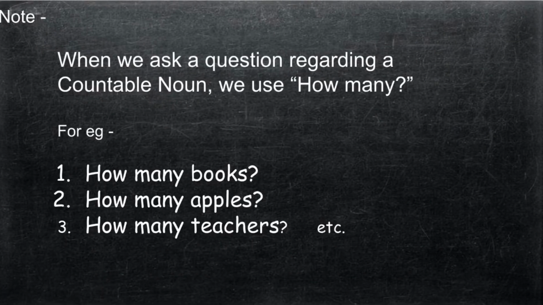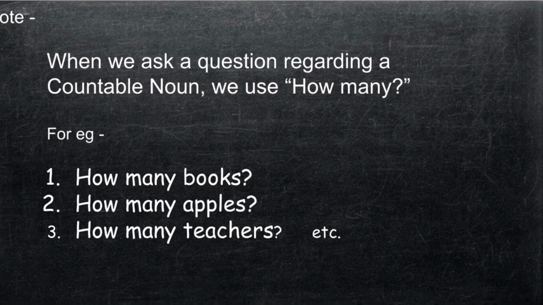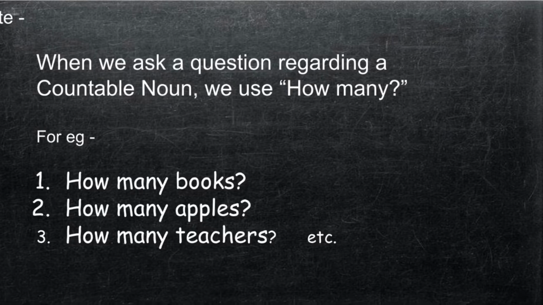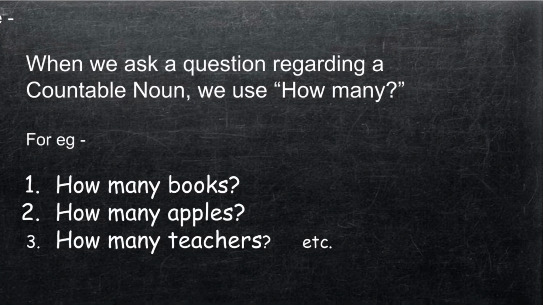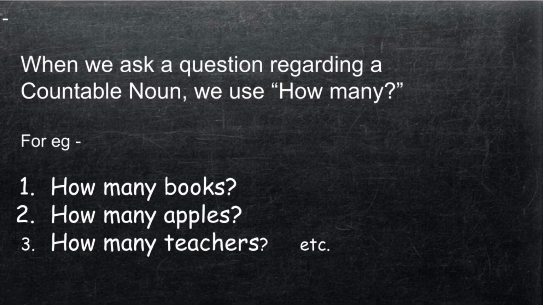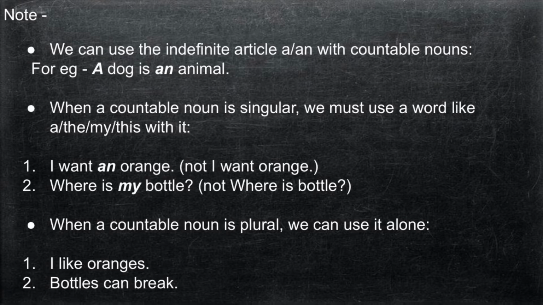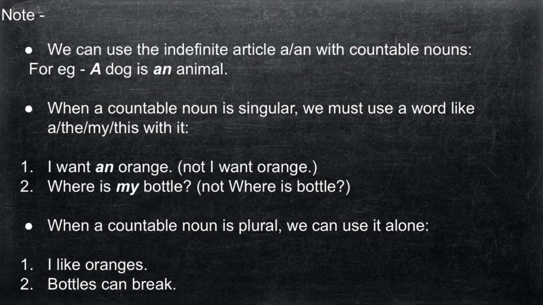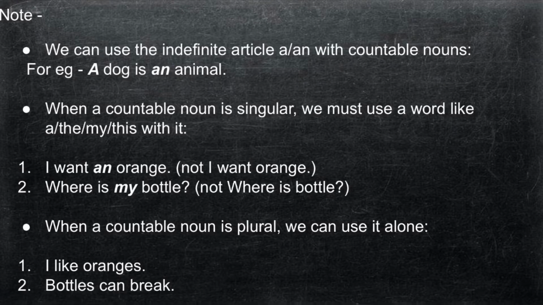Now, it is important to note that when we ask a question regarding a countable noun, we always use the word how many. For example, how many books, how many apples, how many teachers, how many umbrellas, etc. Now, it is also important to note that we can use the indefinite articles a and an with countable nouns. For example, a dog is an animal.